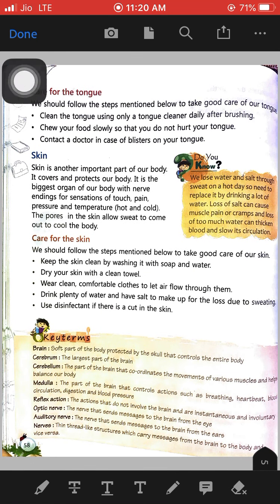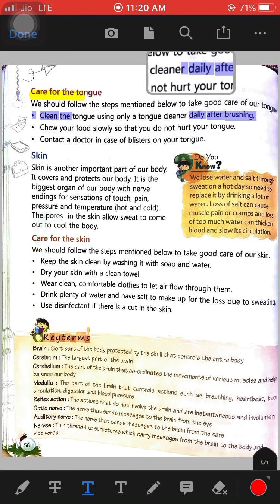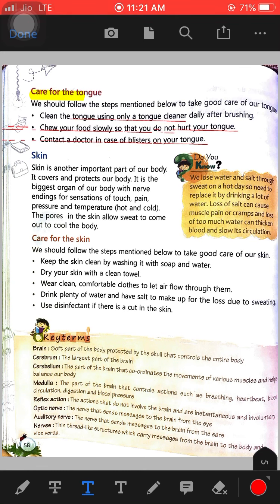Now the next is how you have to take care of your tongue. The first thing is that you have to clean your tongue using a tongue cleaner daily after brushing. When you brush your teeth, after that you have to clean your tongue with the tongue cleaner. Then you have to chew your food slowly so that it does not hurt your tongue. Next is contact a doctor in case of blisters. अगर छाले हुए हैं, then you have to contact the doctor.